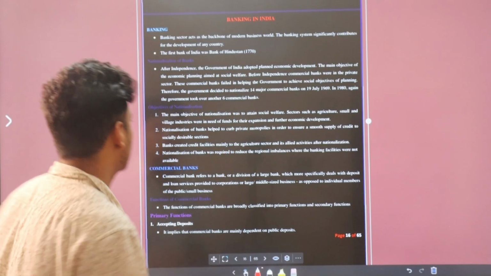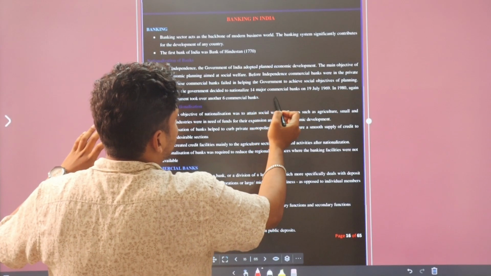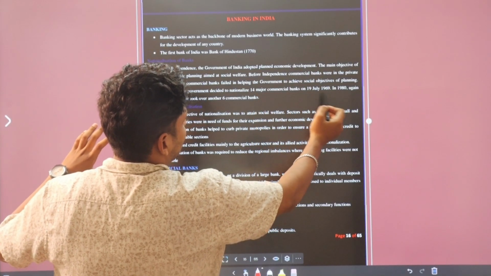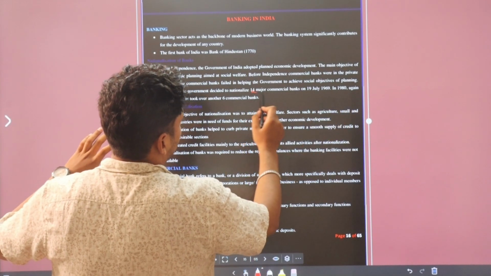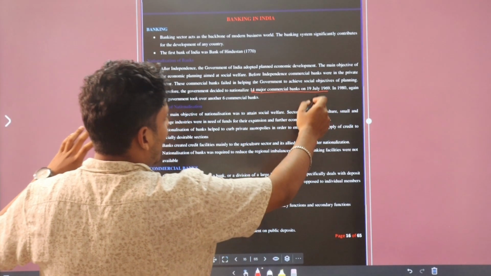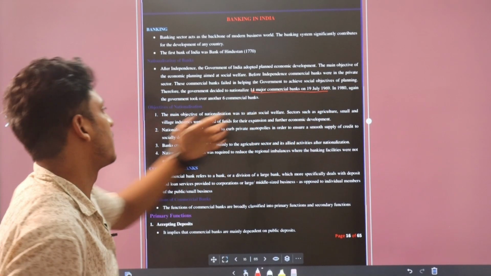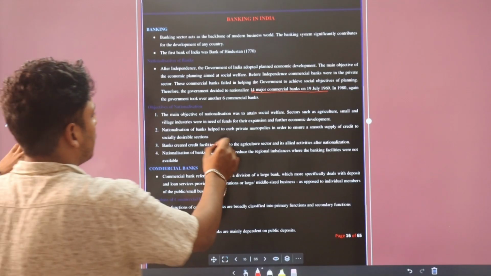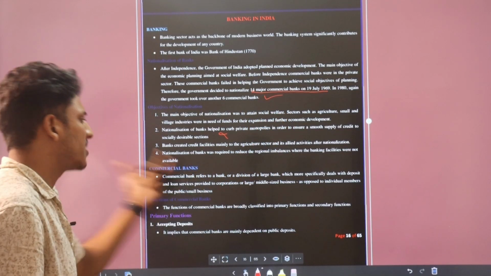So at that time we nationalized 14 major commercial banks on 19 July 1969. Please remember this date. This is important for your exams. In 1969, we nationalized 14 major banks. Okay, this is not that important, but you have to remember this. Okay. Now, commercial banks.